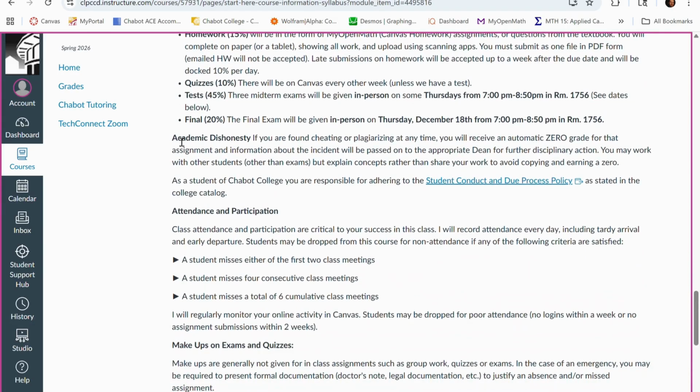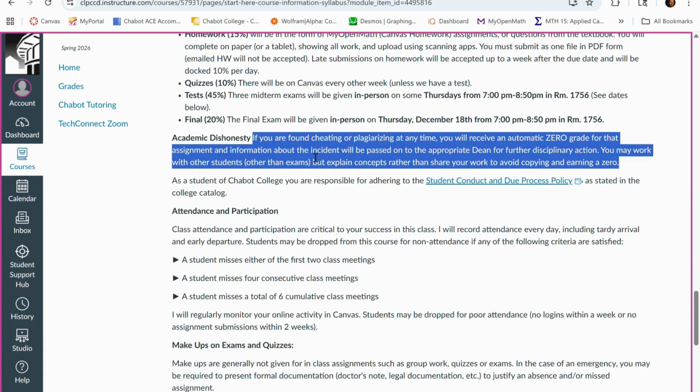Okay, academic dishonesty. I'm not going to talk too long about this, but you know how it works. I've unfortunately seen that you can screw up your chances of transfer and really mess up your whole academic record if you get a strike on there for any kind of dishonesty. We don't want that to happen, right? I want you guys to be able to transfer and be successful and not have to go on academic probation or anything like that.